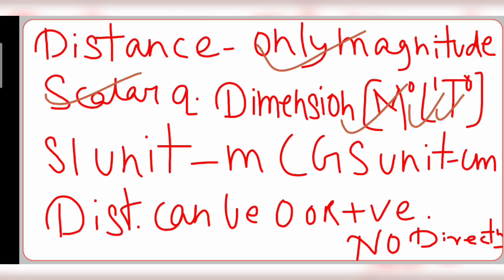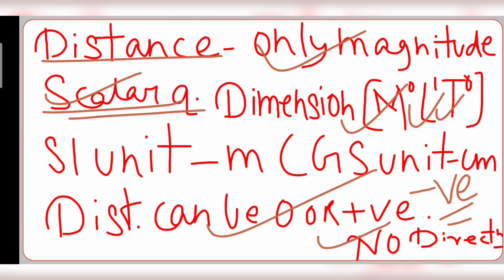Now, distance can be 0 or positive. Okay, but why can it not be negative? It can never be negative, because distance is a scalar quantity. We can never get distance as negative because there is no involvement of direction. Direction indicates the positive and negative values. It has no direction, so of course the distance can never be negative.